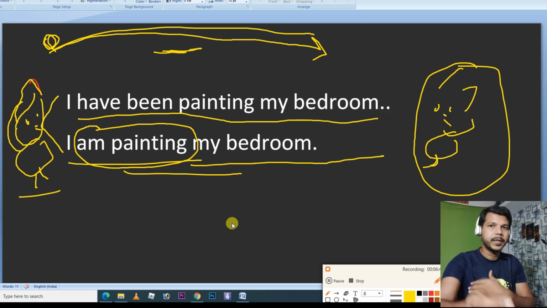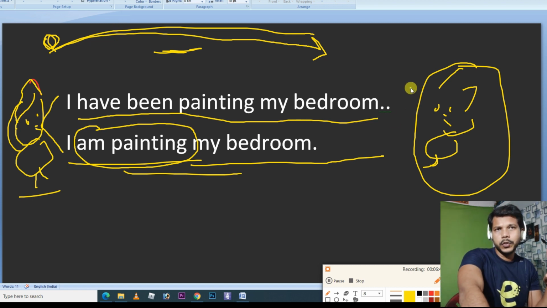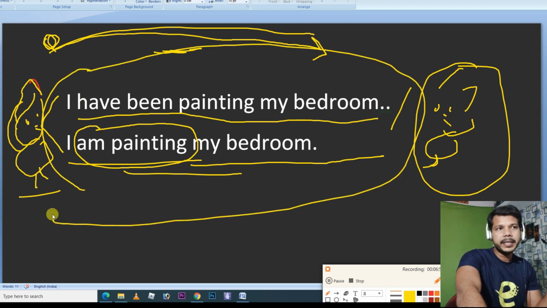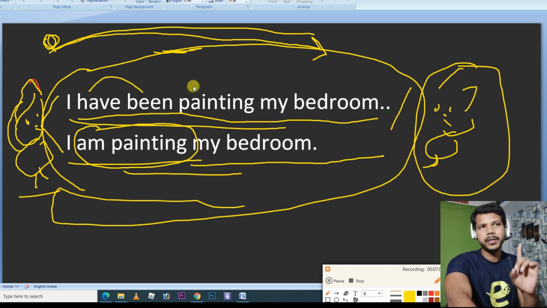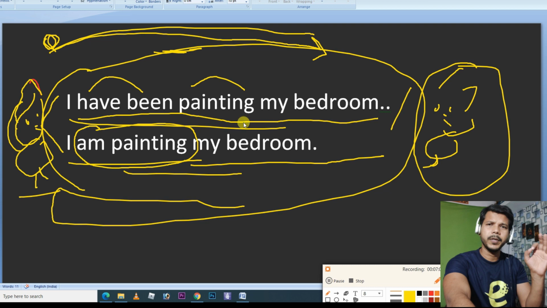It means it's been a long time. So this is the thing. If you want, you can put time. If you don't want, you cannot put time. So this is about an action which is not completed, which is going on, but it is not just going on. It is about something that was started in the past and this process is still going on. Then you can use have been, has been with verb-ing, which is called present perfect continuous.